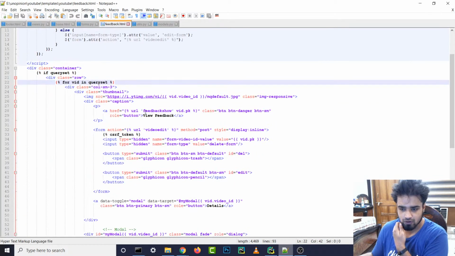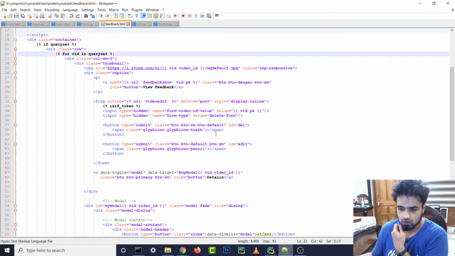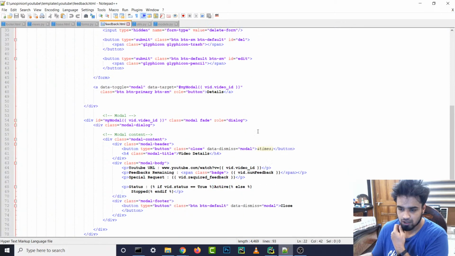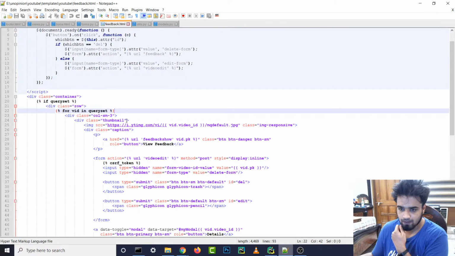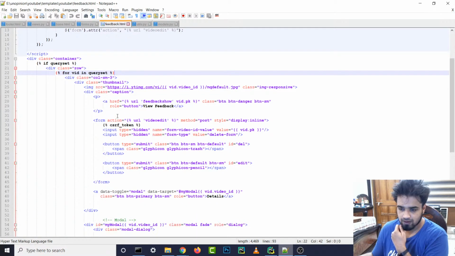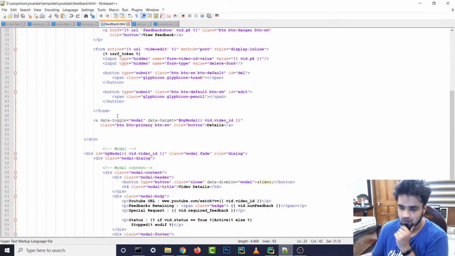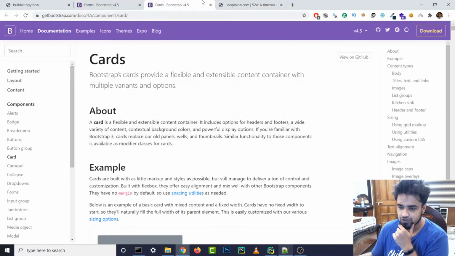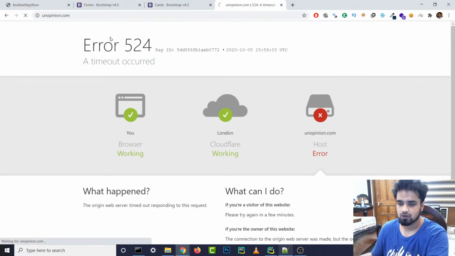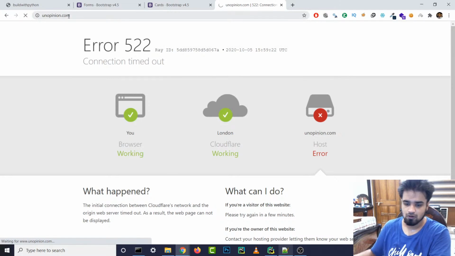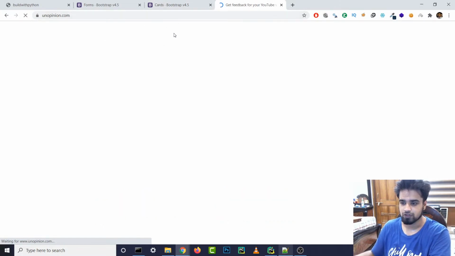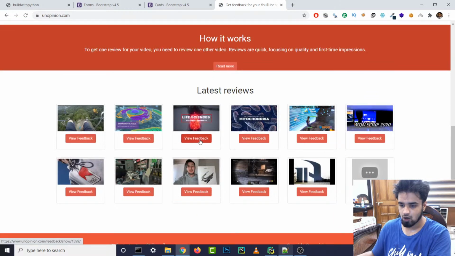I think it was... We used button. This is model dialog. Yeah, it's very difficult to backtrace what I did. All right, I guess we just build it from scratch. Okay, I don't know what's happening with this. Maybe we just need to add www at the starting. Oh, that's just weird. Okay, so let's see how we did the feedback thing.